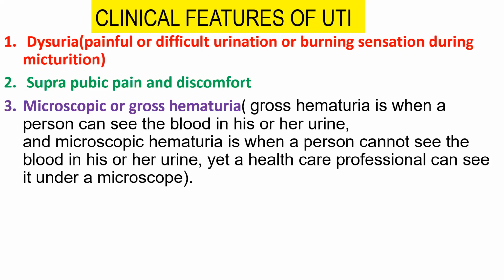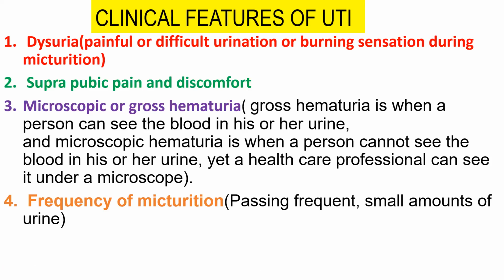Now let's come to the next point, that is the frequency of micturition. That means you have to assess the frequency of urination. In urinary tract infection, some patients might pass urine frequently, continuously, and some of them pass a small amount of urine.